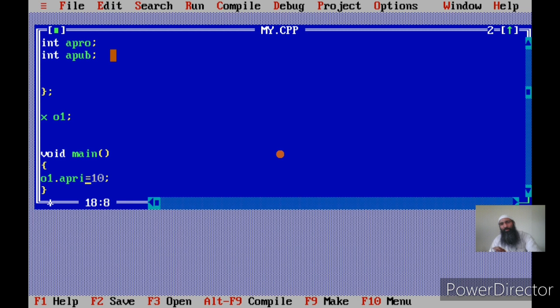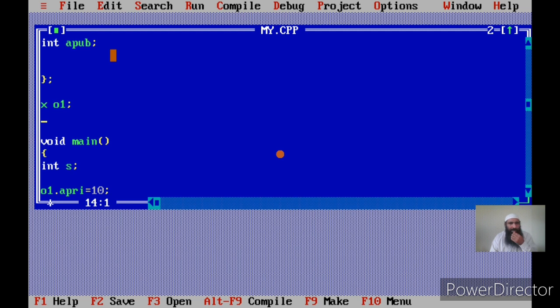Equally this is true of variables. Whenever you access a variable of type int, character, or double, you will be accessing it in the body of a function. Suppose I declare a variable int s. Why do you access it within the main? You have declared it within the main, and even if you make it global, you can only access it within the main, because declarative statements are the only statements that can exist outside the body of a function.